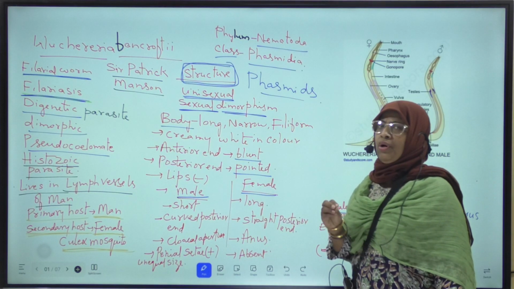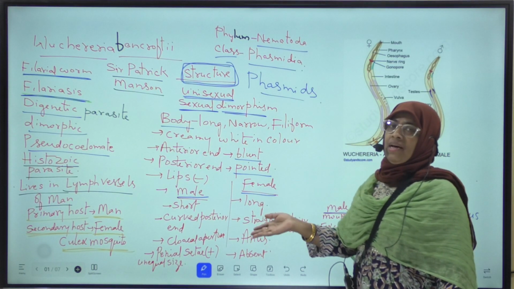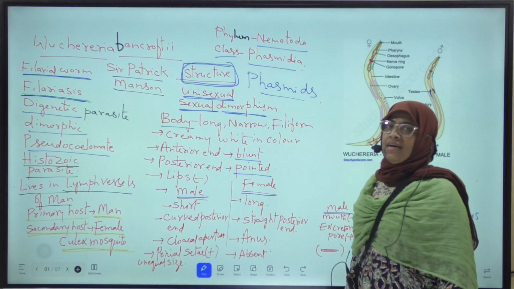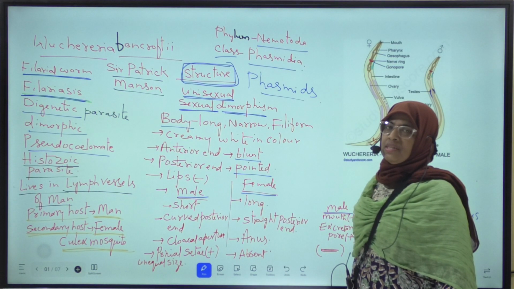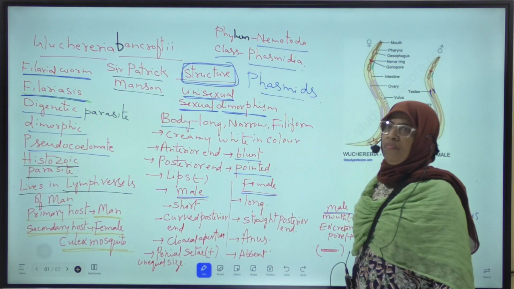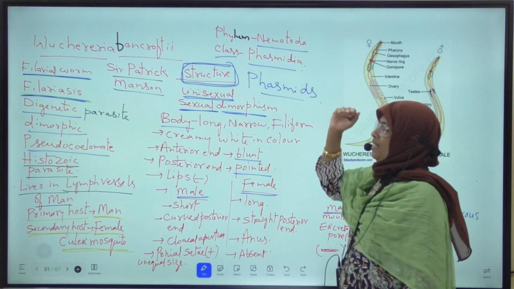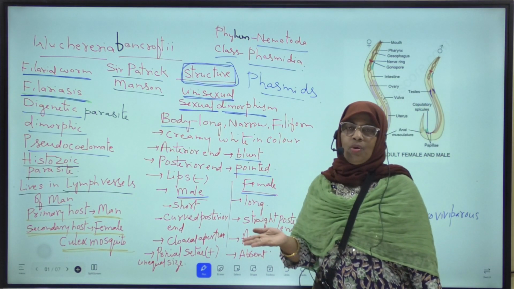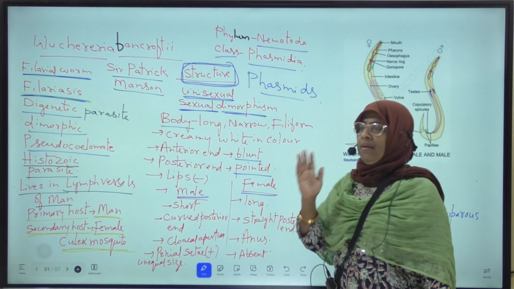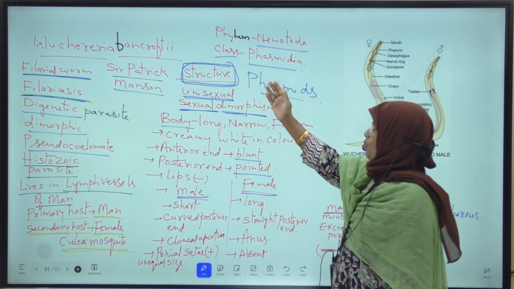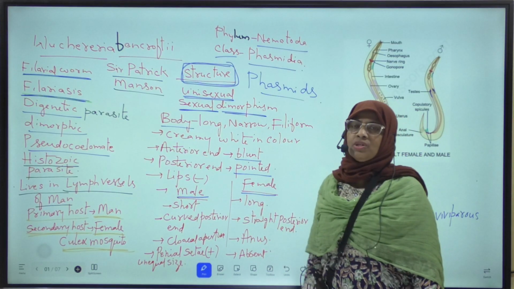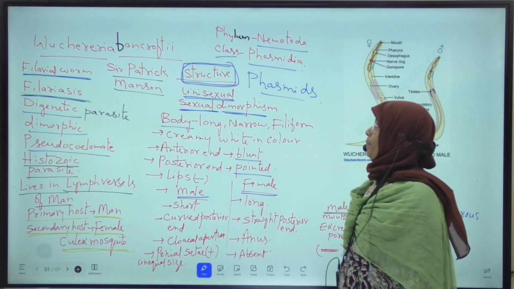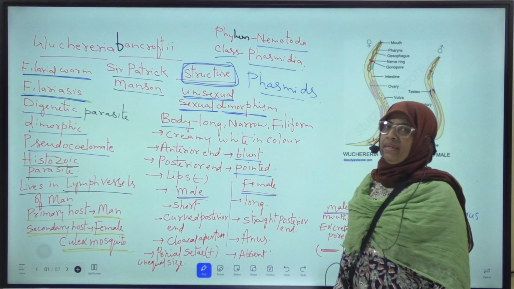I already told you that phasmids are also present in Ascaris lumbricoides, which is commonly known as roundworm. These phasmids are present in Ascaris lumbricoides and Wuchereria bancrofti. Here, Wuchereria bancrofti belongs to class Phasmidia because phasmids are present.